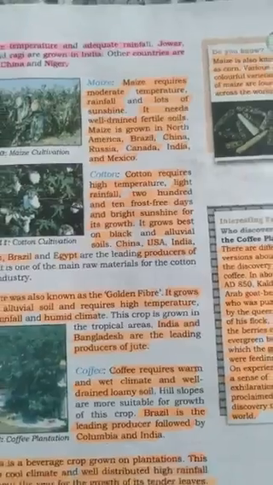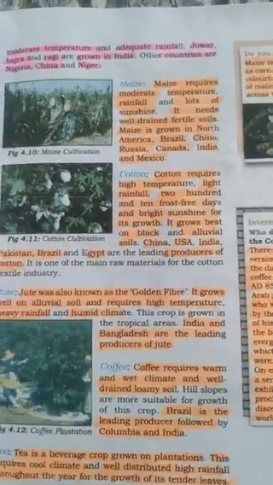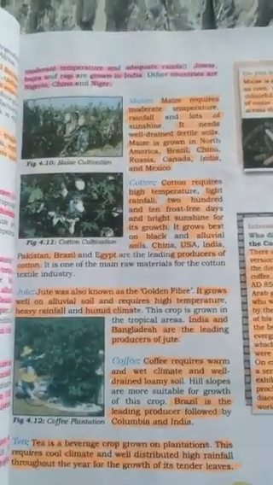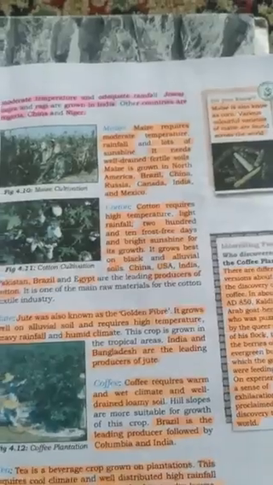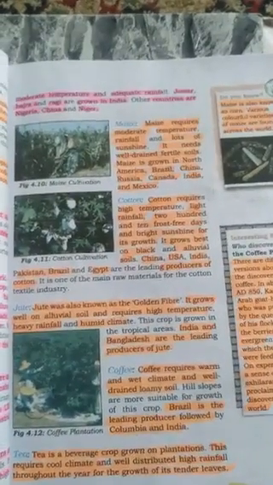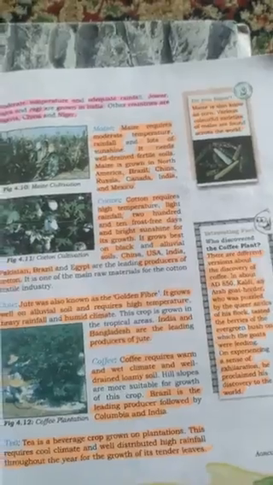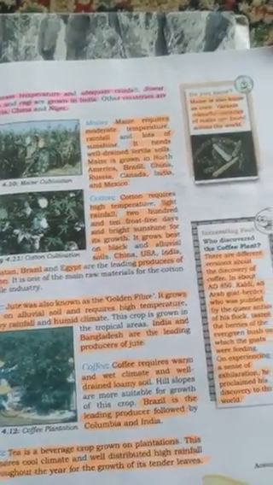Maize. Maize is also known as corn. Various colorful varieties of maize are found across the world. Maize requires moderate temperature, rainfall and lots of sunshine. It needs well-drained fertile soil. Maize is grown in North America, Brazil, China, Russia, Canada, India and Mexico.